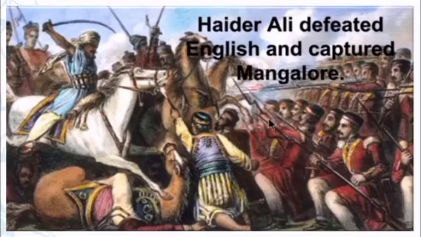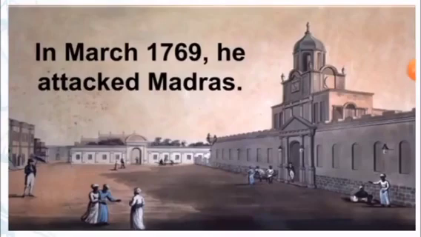Then Hyder Ali defeated the English and captured Mangalore. In March 1769, he attacked Madras.